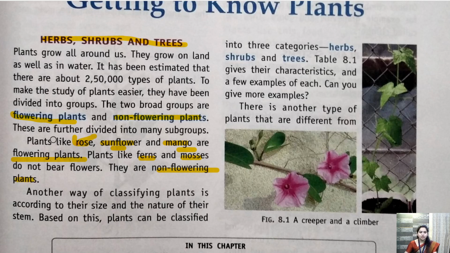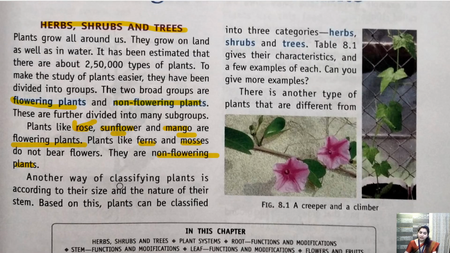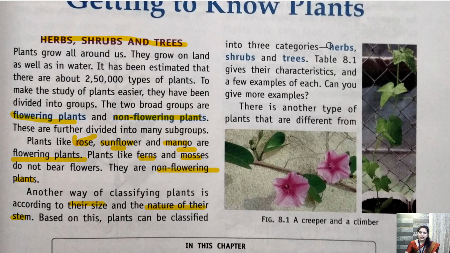Getting it? So plants are broadly classified into flowering and non-flowering. Another way of classifying plants is according to their size and nature of their stem. Based on this, plants are classified as herbs, shrubs and trees. Herbs have a weak stem, shrubs have a little stronger stem and the stem contains branches.